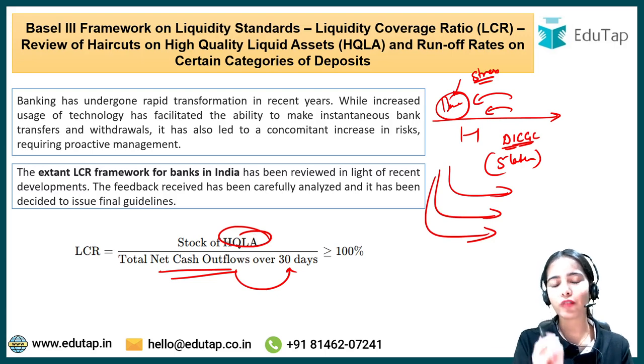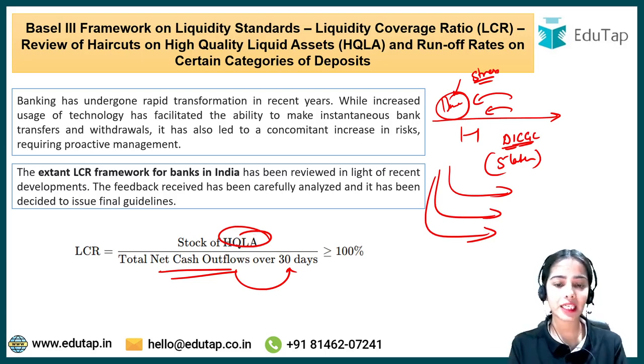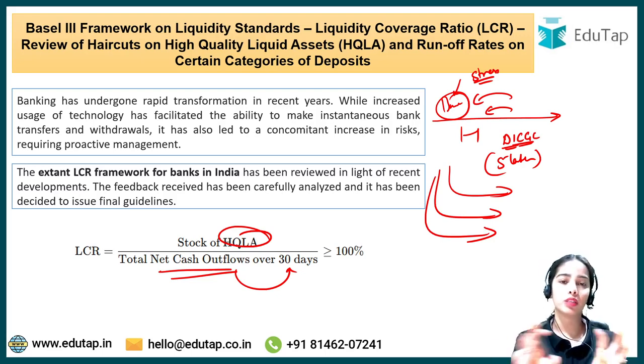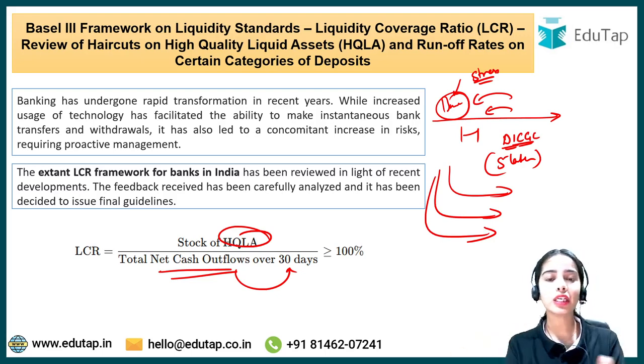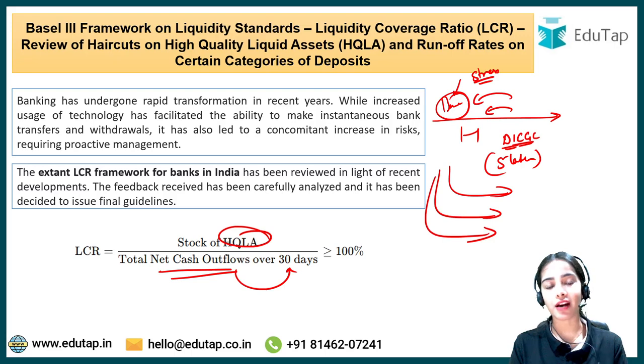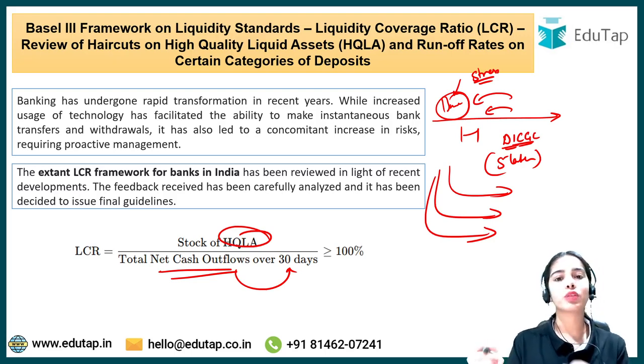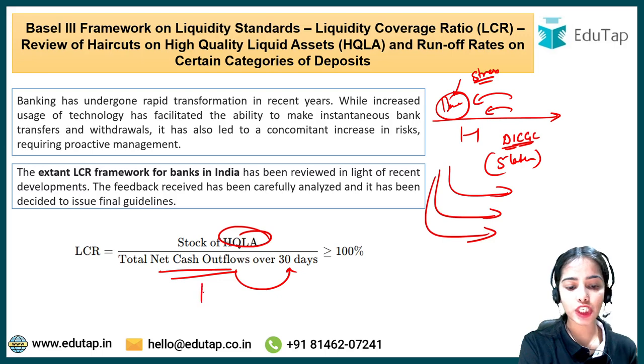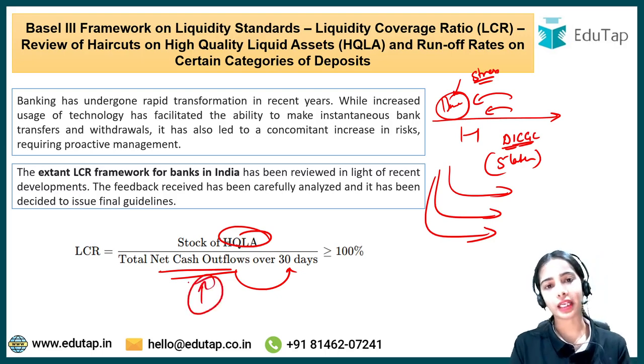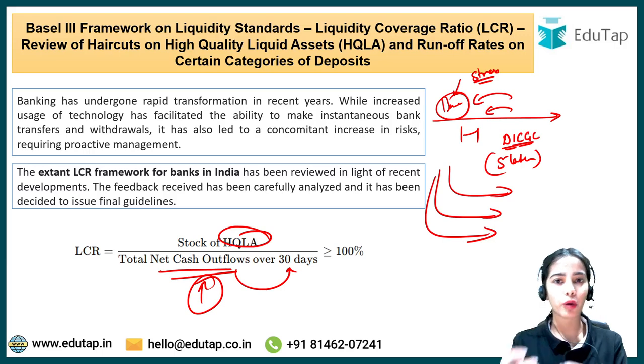So this can create a very big problem because of internet banking, because of mobile banking, because of the different technologies that we have now, because of the different digital ecosystem that we have now. We can take out the money very easily. The net cash outflows can increase pretty easily for any bank. So this is a kind of problem or risk for the banks, and that has to be catered to.